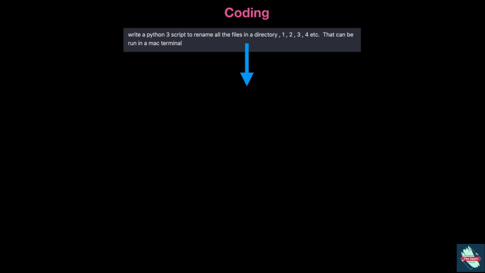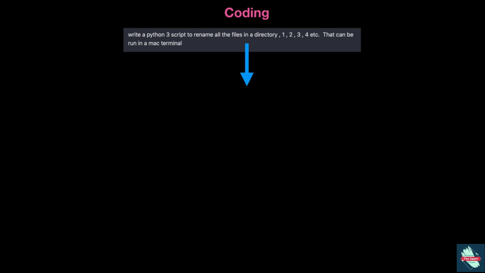And even if you're not, and you're like me, you use a little bit of scripting, maybe you have a Shopify website where you need a little bit of web coding, stuff like that. This is going to be awesome for this. So this is an example. I said, write a Python 3 script to rename all the files in the directory 1, 2, 3, 4, etc., that could run in a Mac terminal. So I'm on Mac right now, so I need this Python code to work on Mac.